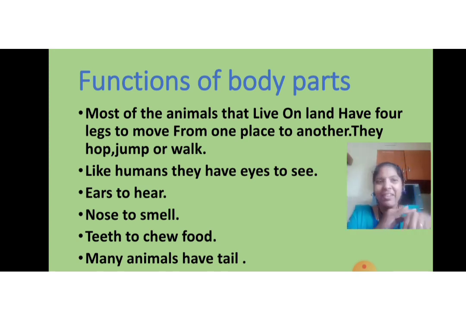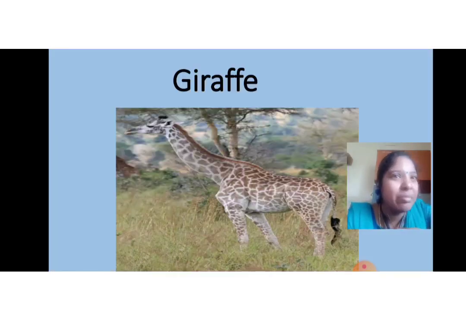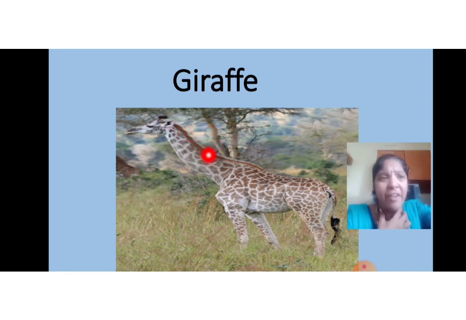Many animals have a tail. So here comes the giraffe. Can you all see the giraffe? The giraffe has a very long neck. We have a neck, but it is very short. But the giraffe has a very long neck. The giraffe also has eyes, mouth, ears, body and 4 legs, and there is a beautiful tail for the giraffe.